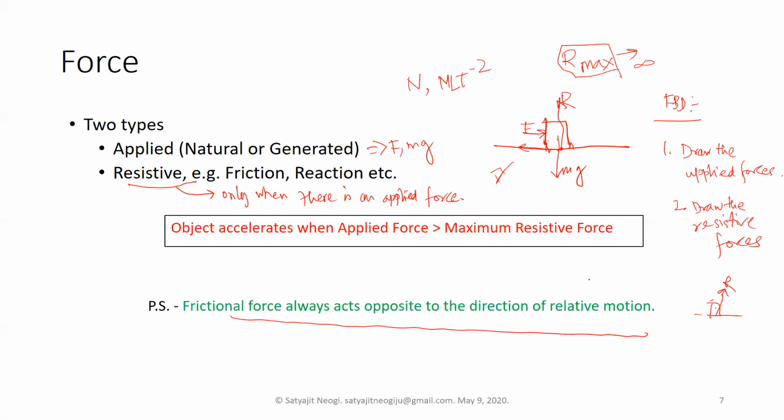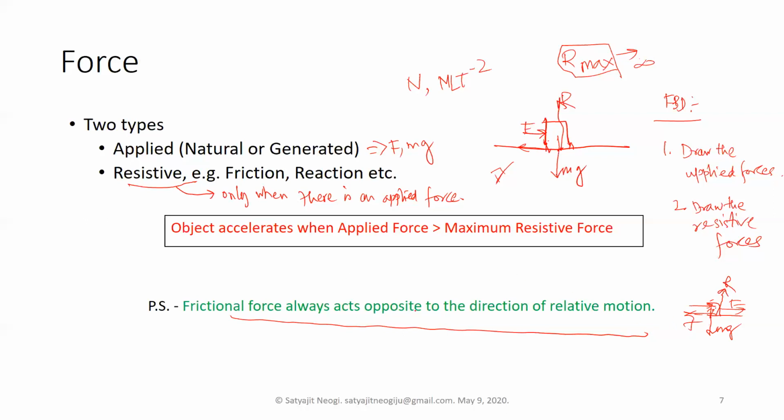So reaction and friction both are contact forces. So basically, if again you don't make the mistake that I did, always draw the applied forces first, or we can draw it here, or we can draw it here for simplification. Both are the same. So this is the free body diagram, basically, when you are drawing such kinds of objects.